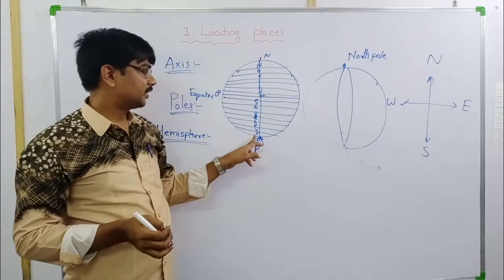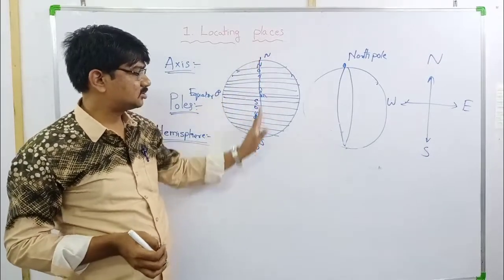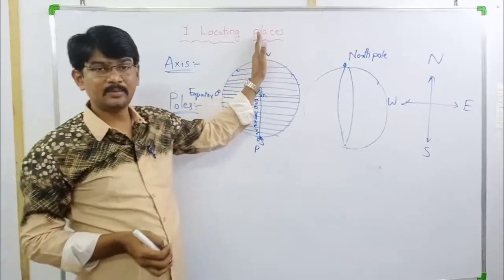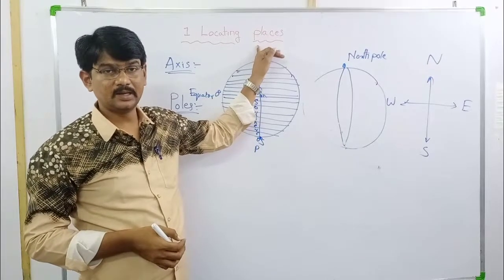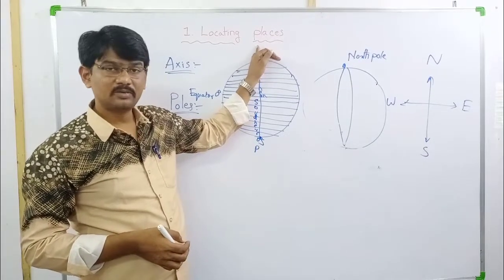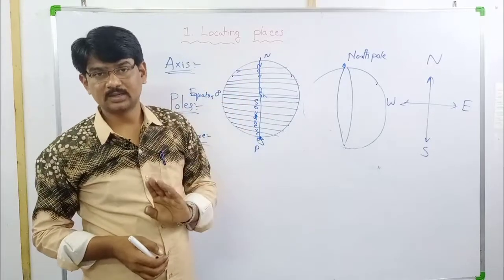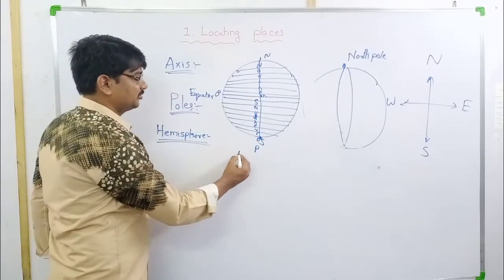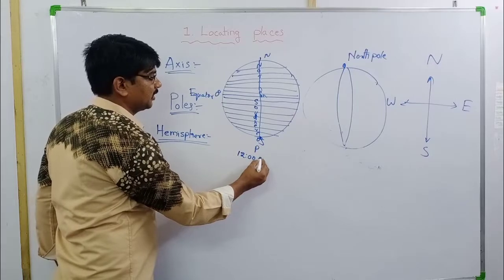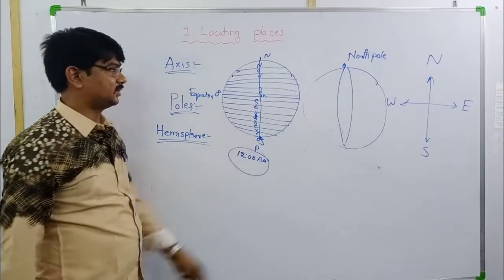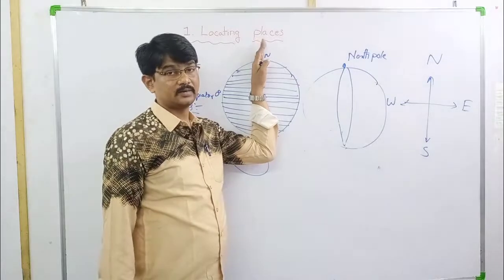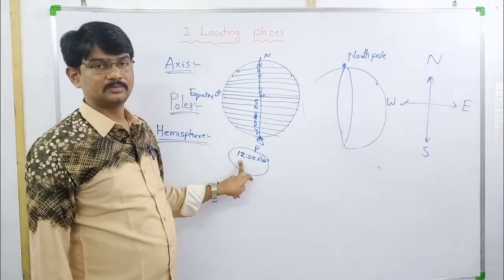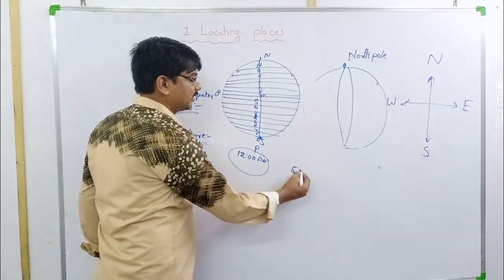It is also called Greenwich Mean Time line. Our Indian time is Indian Standard Time, IST. Indian Standard Time is forward 5.5 hours. Example, if the time is 12 AM at London city, at Greenwich Mean Time line, then in our India it is 5:30 AM.